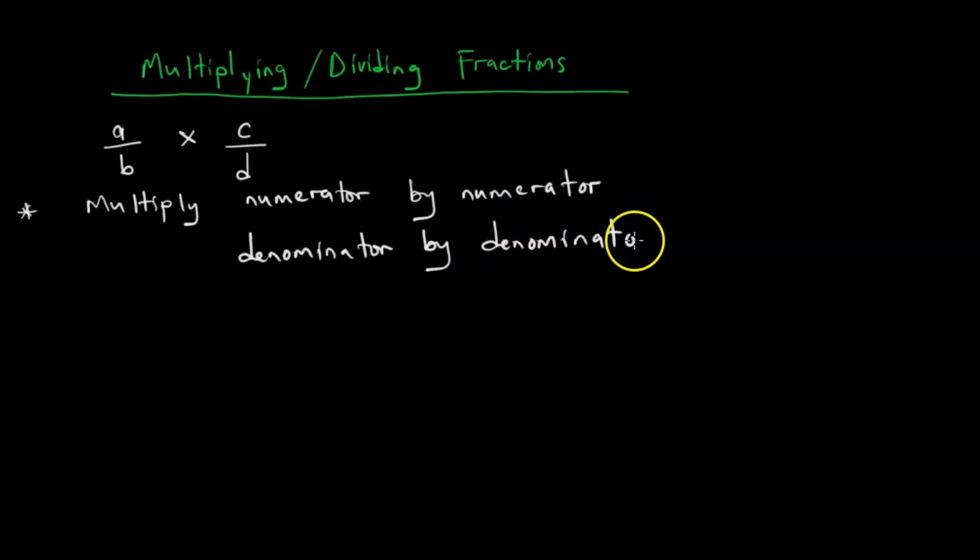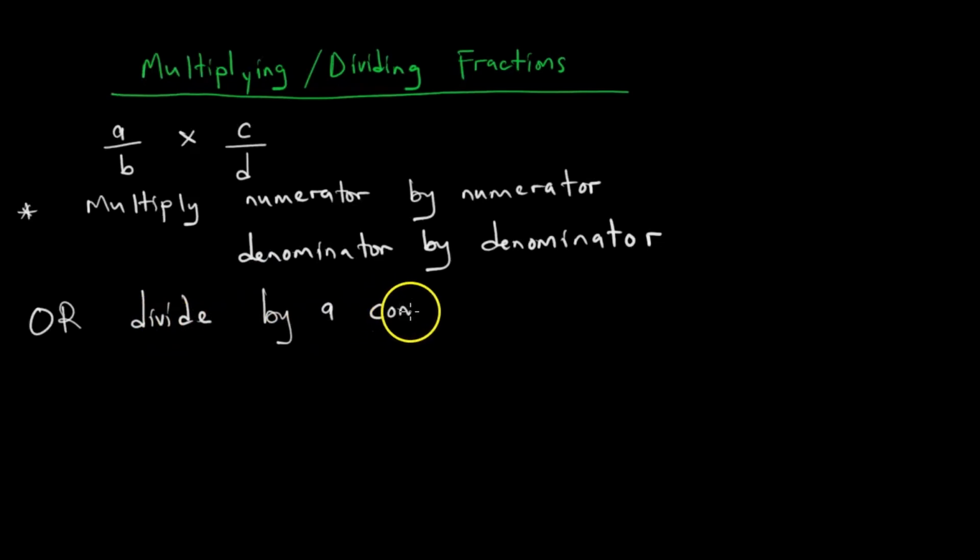So numerator by numerator and denominator by denominator. We can also look at this in this way: we can also divide by a common factor across.